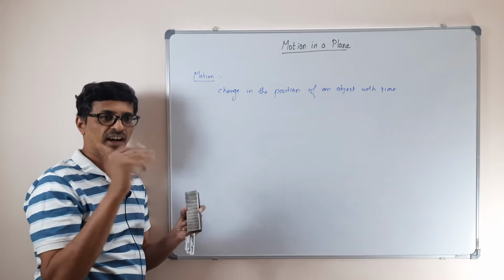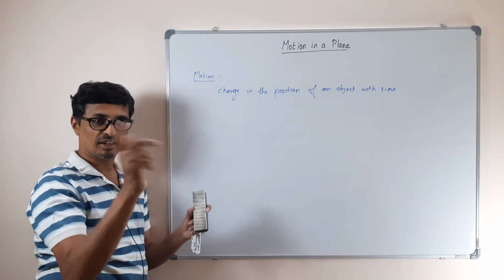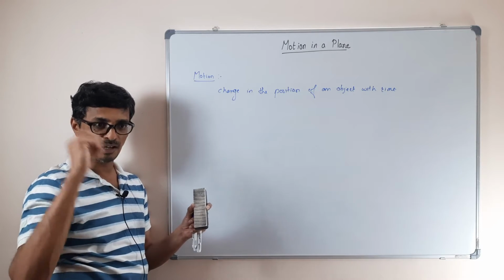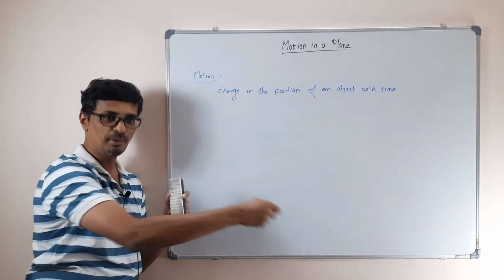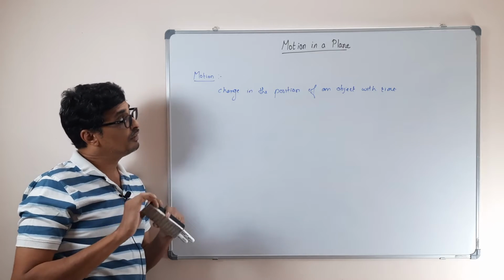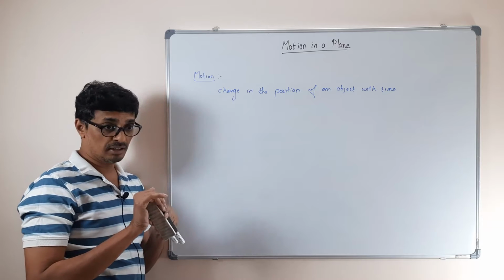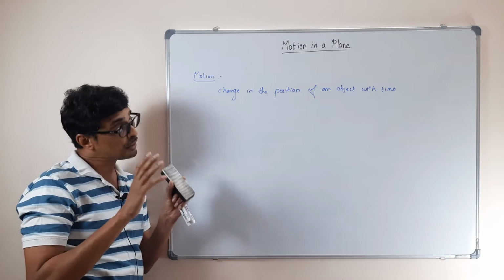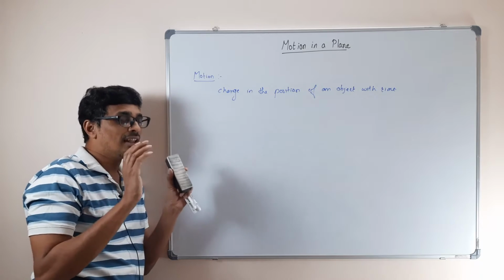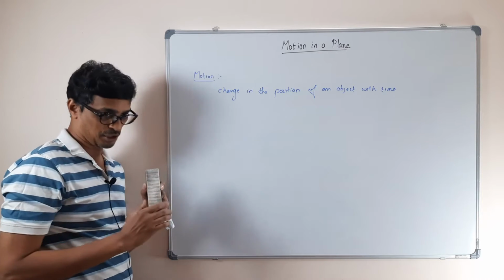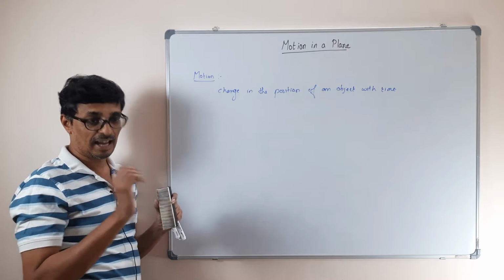Take the water sprinkler in the garden: if you trace the path of the water, it won't make a straight line, it makes some different path. So everything in the universe is in motion, but there are differences between the different types of motion. So we have to classify the types of motion.